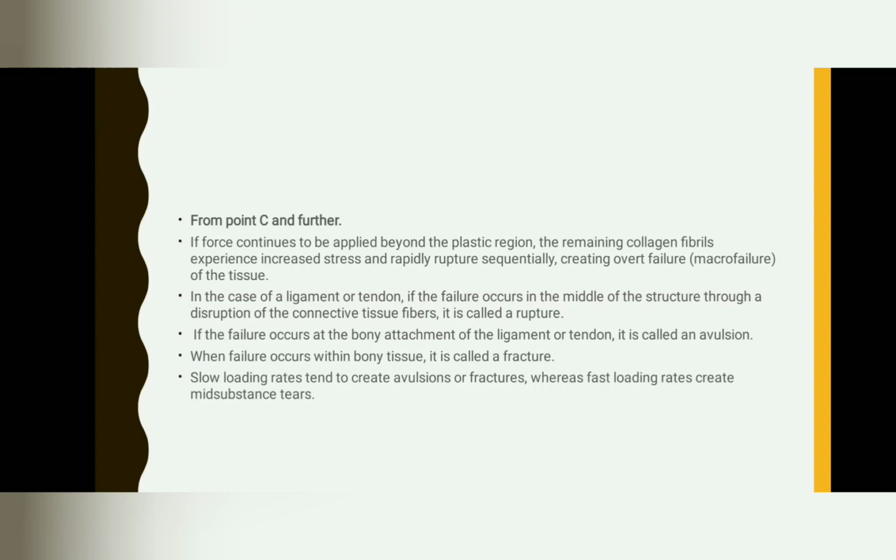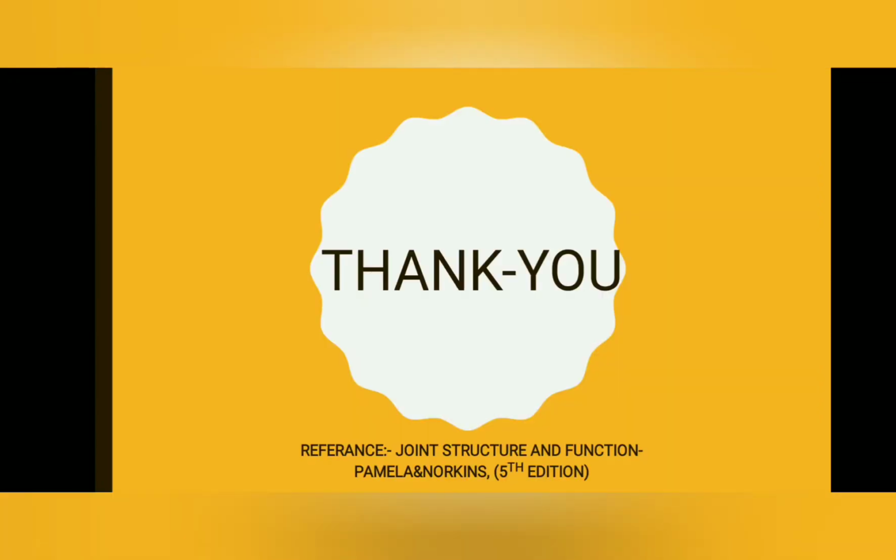If failure occurs at the bony attachment of a ligament or tendon, it is called avulsion. When failure occurs within bony tissue, it is known as fracture. Slow loading rate tends to create avulsions or fractures, whereas fast loading rates create mixed substance tears. Thank you.